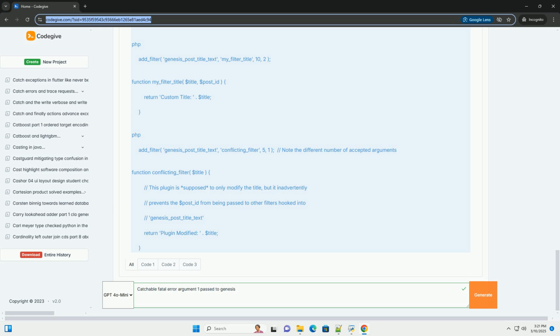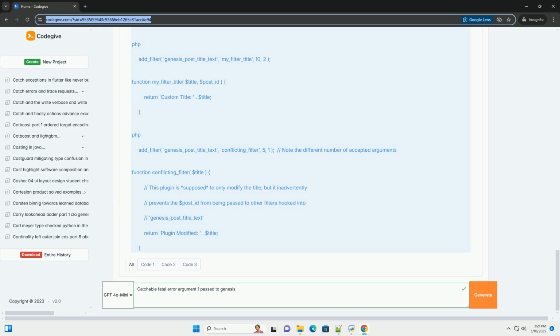Deactivate plugins. Temporarily deactivate all plugins and check if the error disappears. If it does, reactivate the plugins one by one to identify the conflicting plugin. Examine plugin code. Once you've identified a potentially conflicting plugin, review its code to see if it's interfering with Genesis functions or actions. Look for hooks or filters that might be modifying arguments or altering the execution flow.